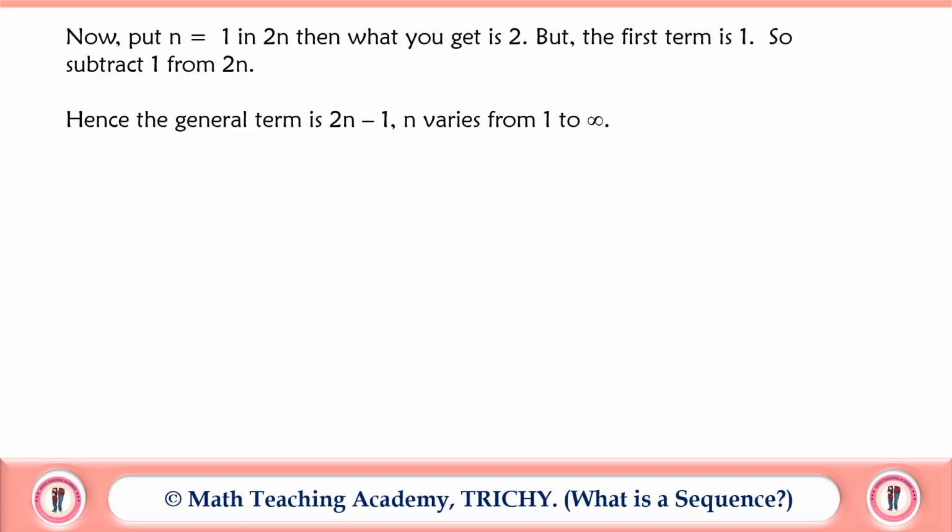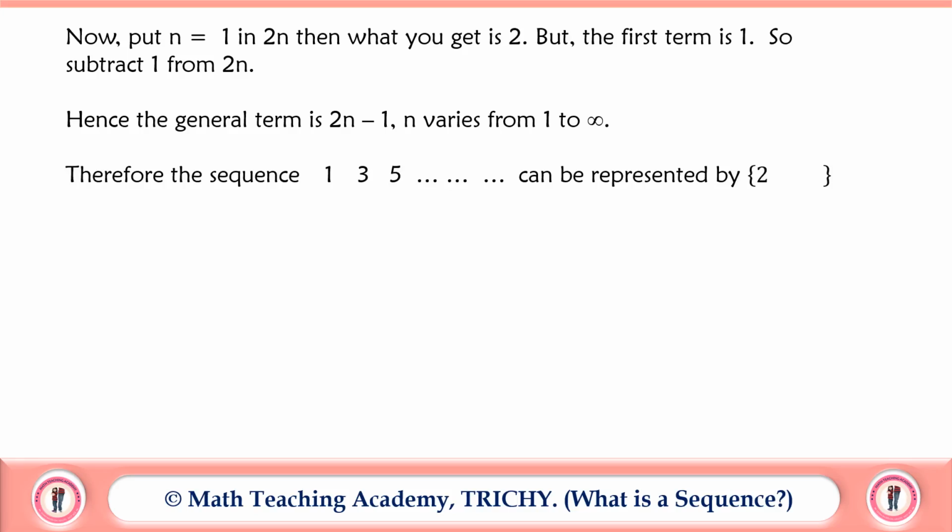In this sequence, if we put n equal to 1, then we get 2 into 1, 2, 2 minus 1 becomes 1. If we put n equal to 2, you will get the second term: 2 into 2, 4, 4 minus 1 becomes 3. So 3 is the second term. And if we put n equal to 3, then we get 2 into 3, 6, 6 minus 1, 5. That is the third term of the sequence. Therefore, the general term of the sequence 1, 3, 5, etc. is 2n minus 1.